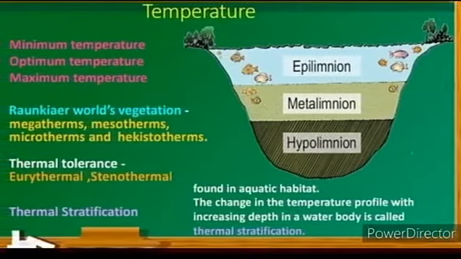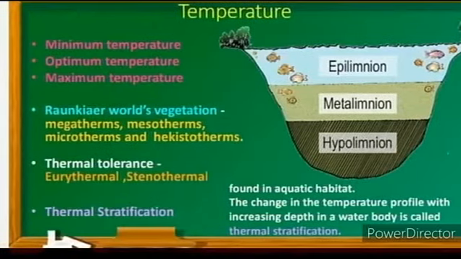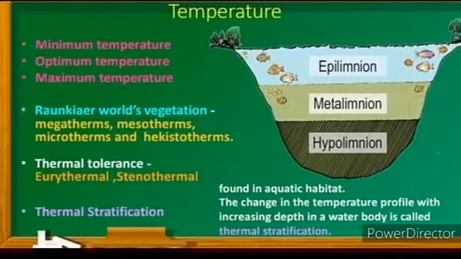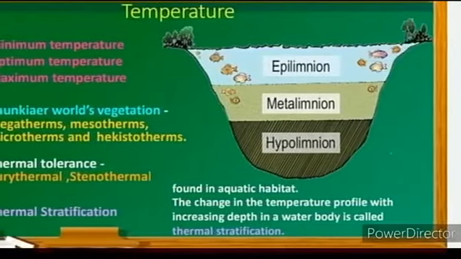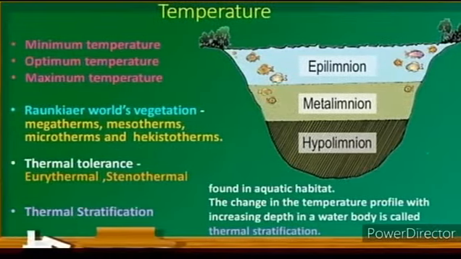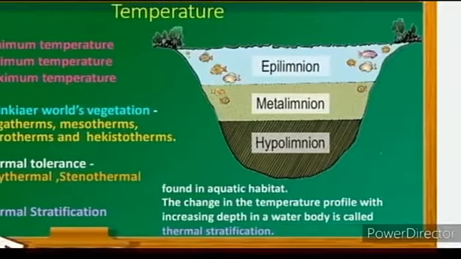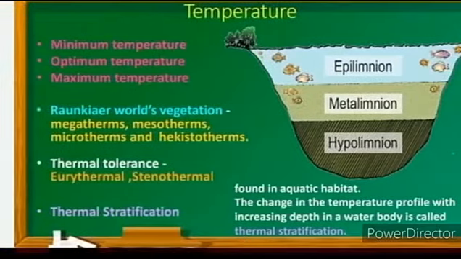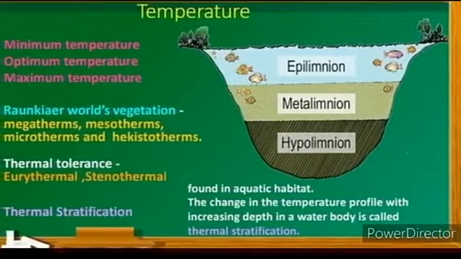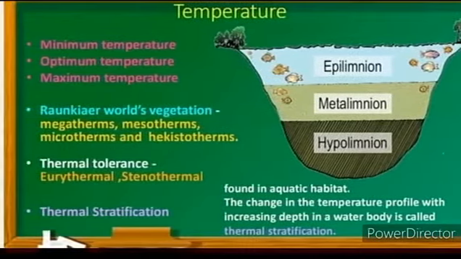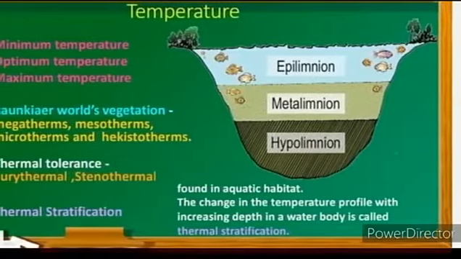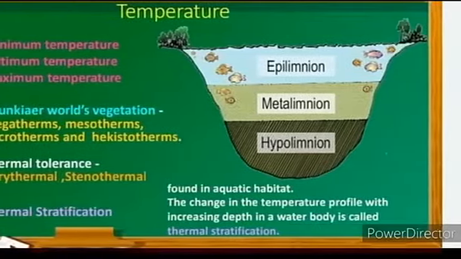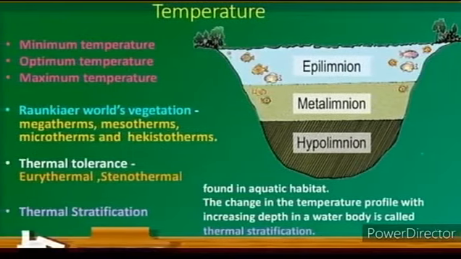Temperature is one of the important factors which affect almost all the metabolic activities of an organism. Three limits of temperature can be recognized for any organism. They are minimum temperature, optimum temperature, and maximum temperature. At minimum temperature, physiological activities are lowest. At optimum temperature, physiological activities are maximum. At maximum temperature, physiological activities will stop.